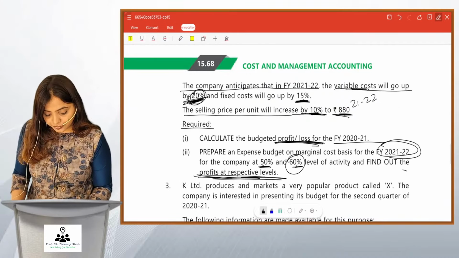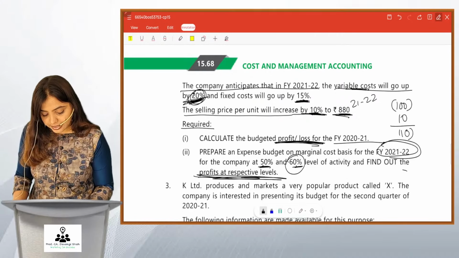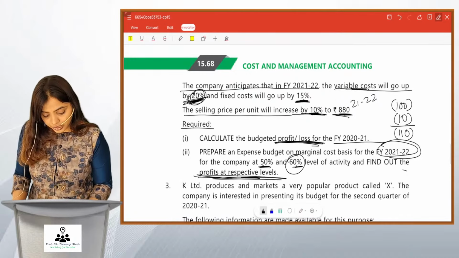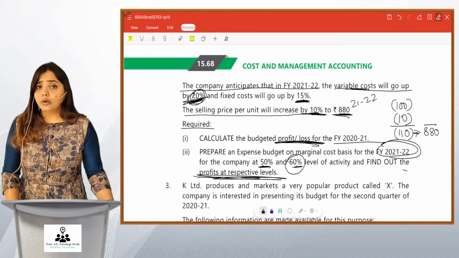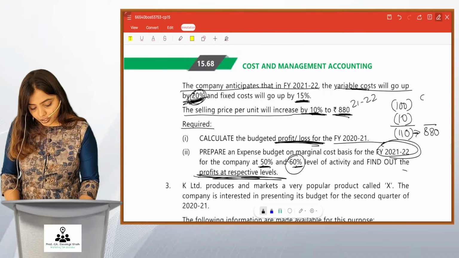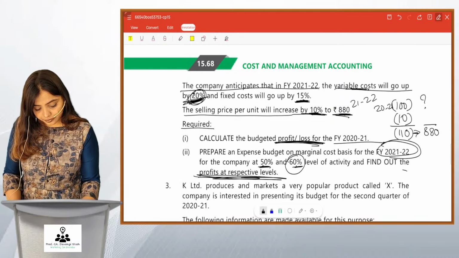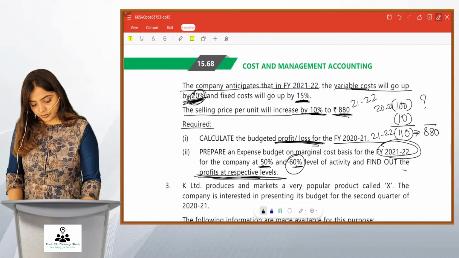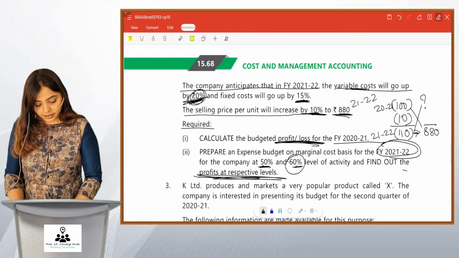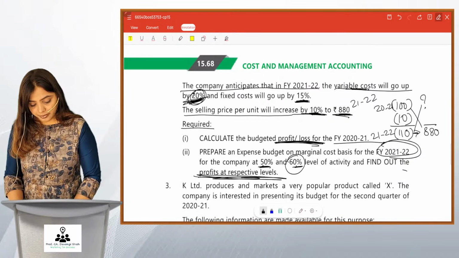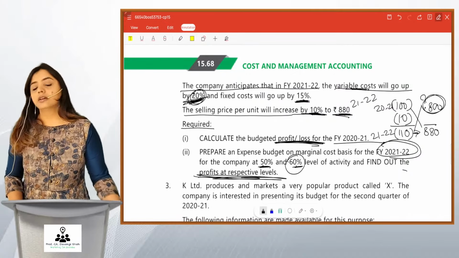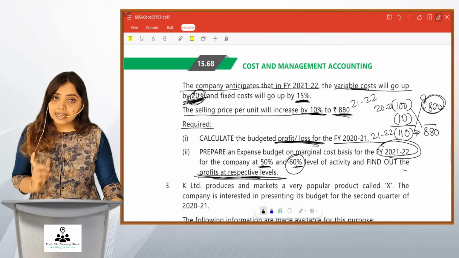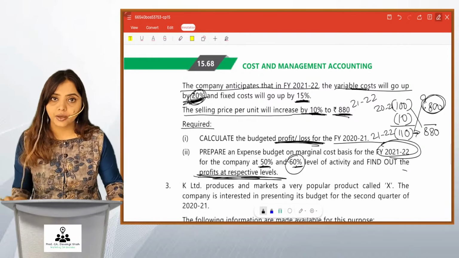Let me tell you, if 100 is your selling price, then with a 10% increase it becomes 110. Correct? So this increased part is 880. So what would be the selling price for 2021? Simple cross multiplication: 880 into 100 divided by 110, you get 800 rupees. Correct? So friends, 800 would be the selling price for financial year 2021.